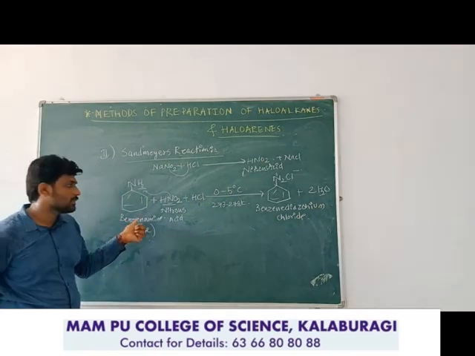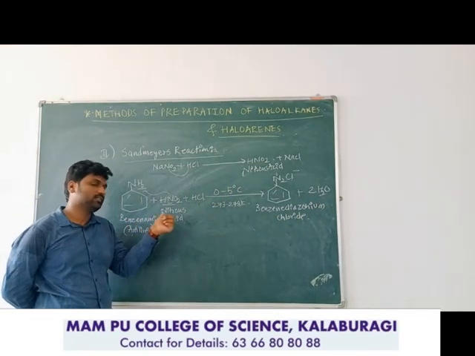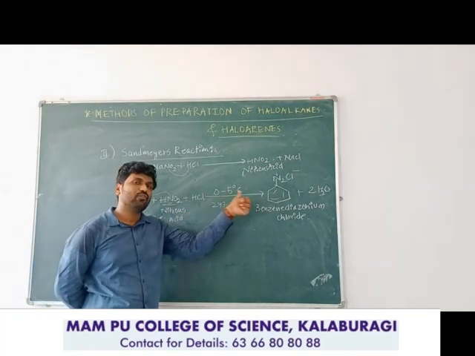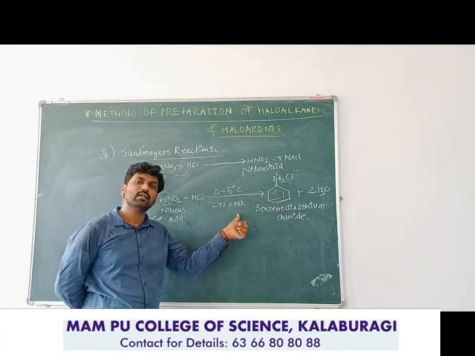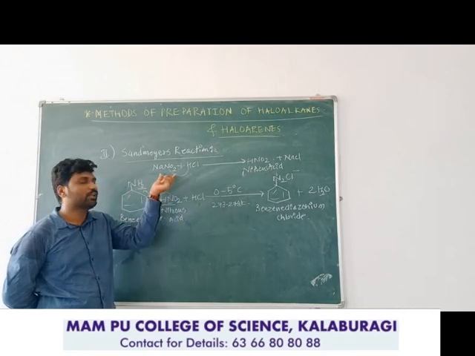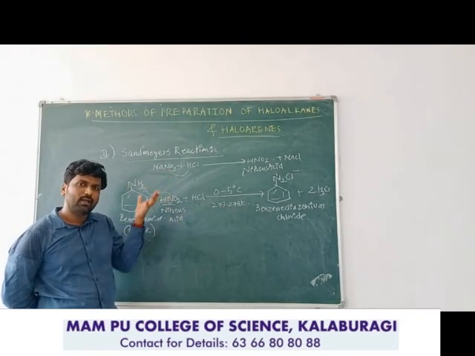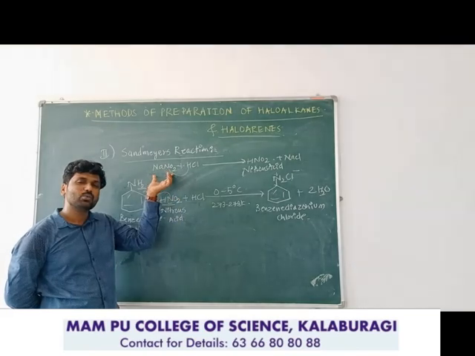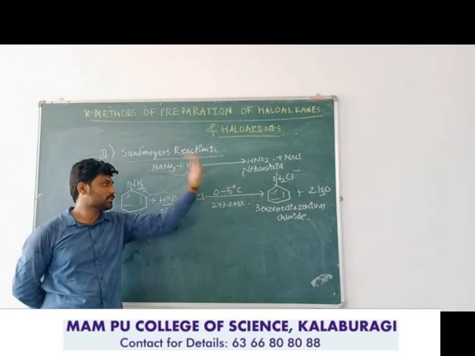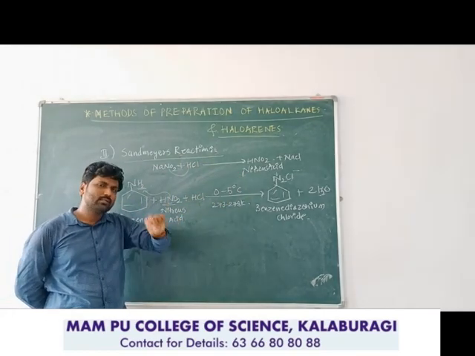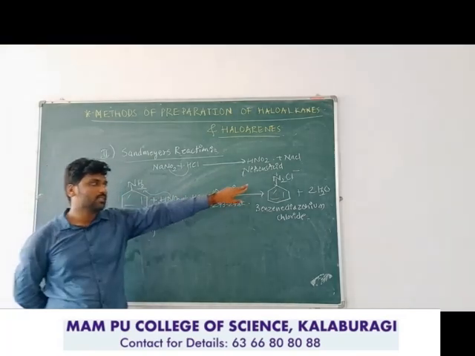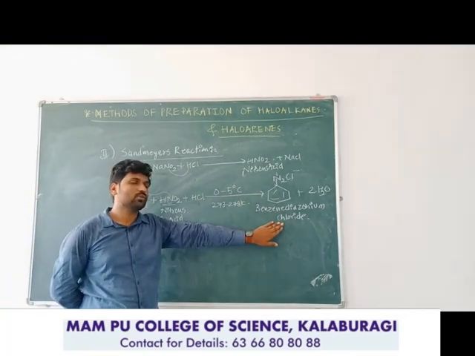Look here. The benzene amine is not heated, but treated, just mixed with the nitrous acid and excess amount of hydrogen chloride at 0 to 5 degrees Celsius or 273 to 278 Kelvin. This nitrous acid is not stable at room temperature, therefore we prepare it in situ by mixing sodium nitrite and HCl, and we get the nitrous acid. That nitrous acid is mixed with the aniline with a little excess of HCl at 0 to 5 degrees Celsius. The formation of benzene diazonium chloride takes place, and this is not the final product.